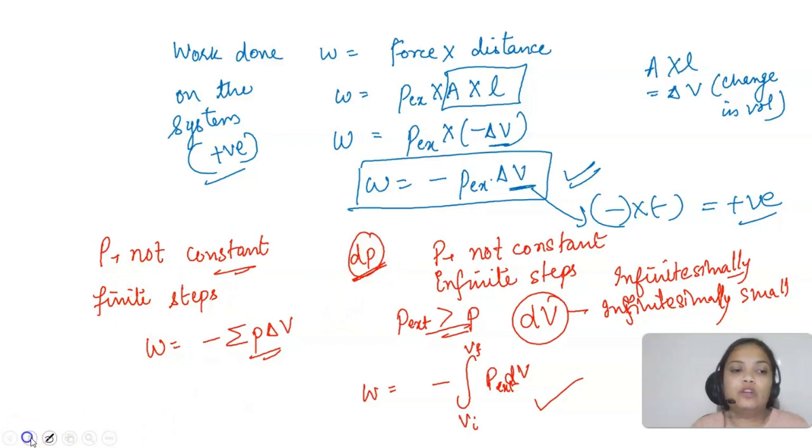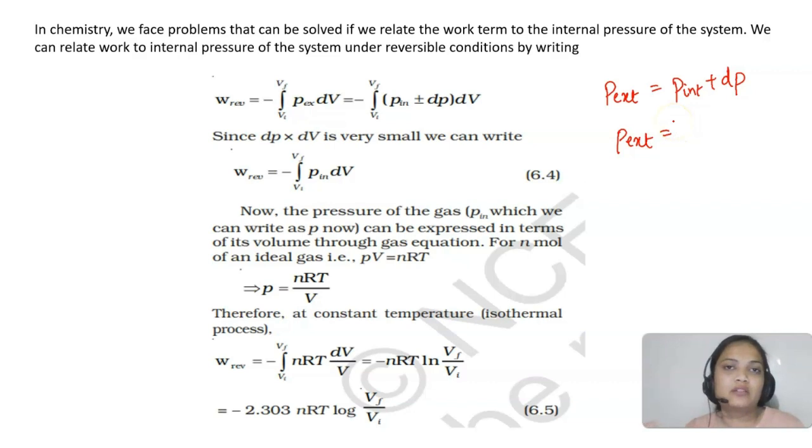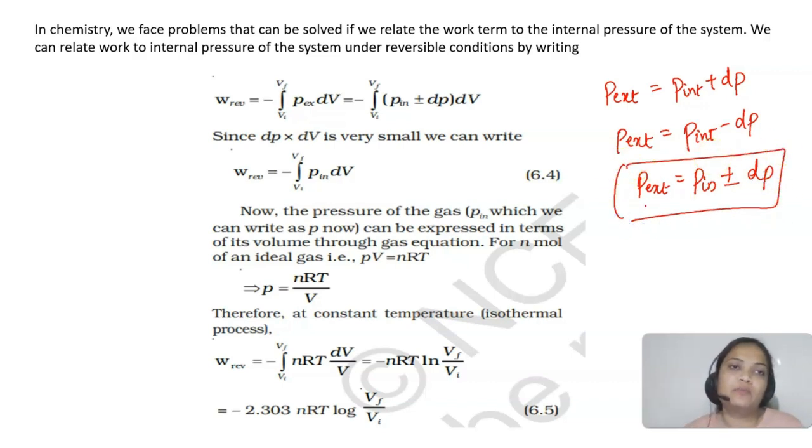So for compression, the P external would be P internal plus dP, and for expansion, जब gas expand हो रही है तो P external जो है वो less होगा, then P internal means P internal minus dP. So P external is equal to P internal plus minus dP, the small change in pressure that we are doing for reversible processes.